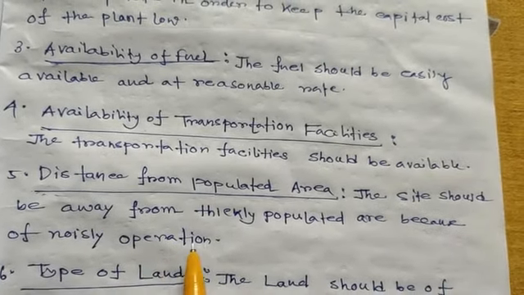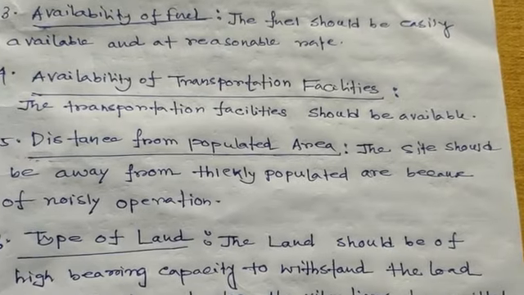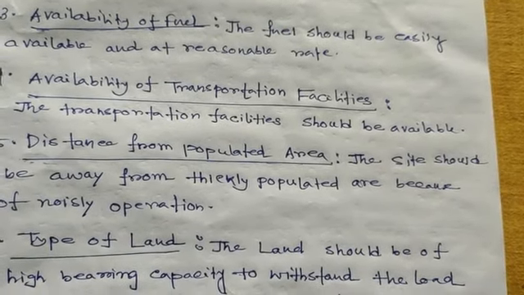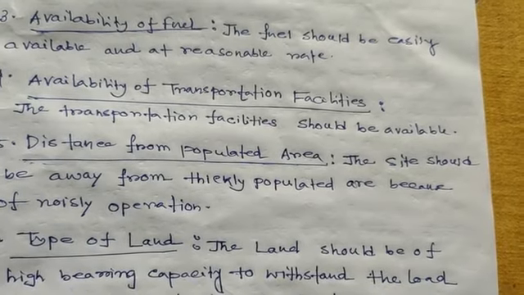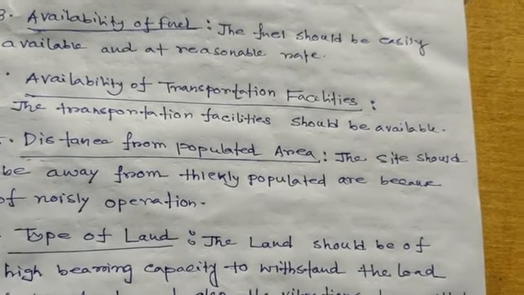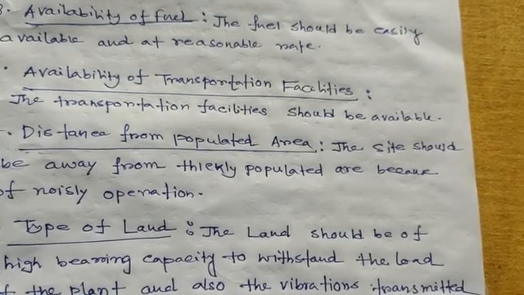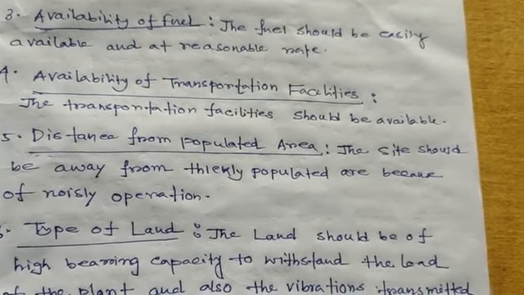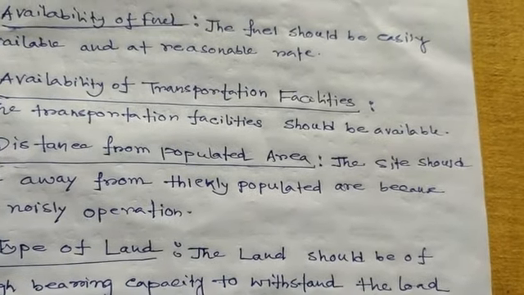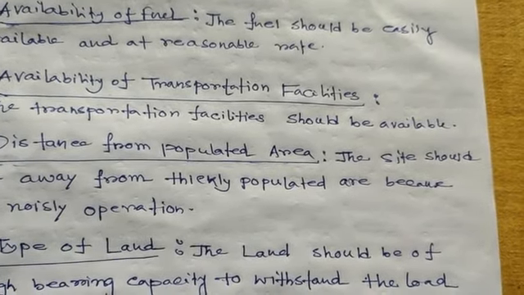The site should be away from thickly populated areas because of noisy operation. When a gas turbine power plant operates, noise is emitted into our surroundings. Noise and pollution affect humans, animals, and forest areas. So distance is always maintained from the populated area.